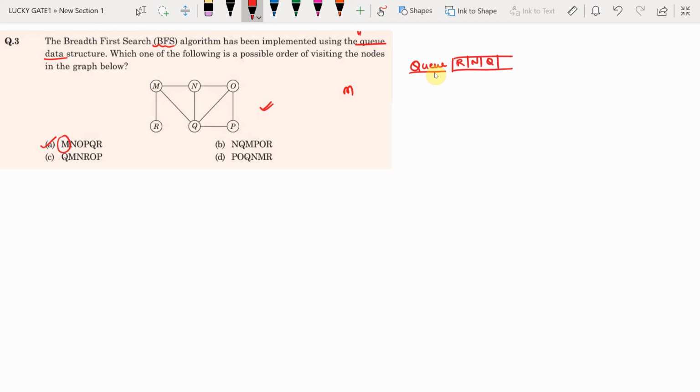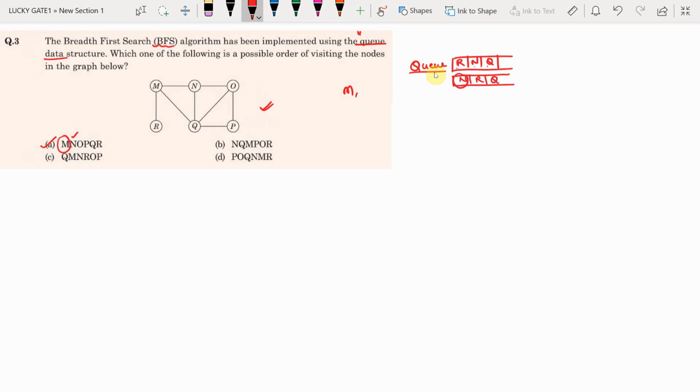Then it has to select a node and continue with all its adjacent nodes. Among the three, it may be your choice which one you put first in the queue. Suppose in the option N is the next node, so N could be first in the queue. So I am taking N first, R and Q later.